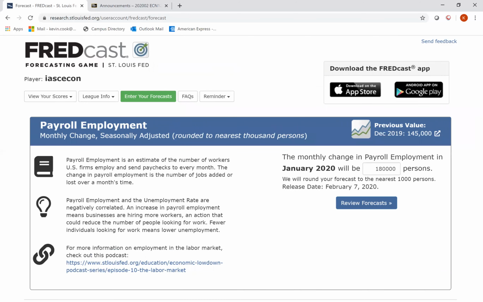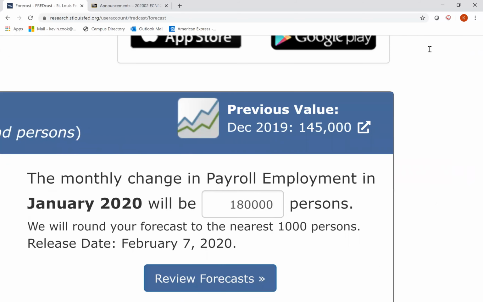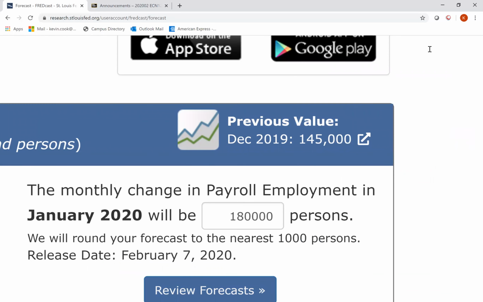But then up here in this top right-hand corner, this blue box, you have previous value. And what that'll tell you is what was the number last month. So given that last month it was 145,000, I probably know two things. One, my payroll employment probably isn't going to be like 3.7, like a silly low number. I know it's also probably not going to be like 21 trillion or anything like that.